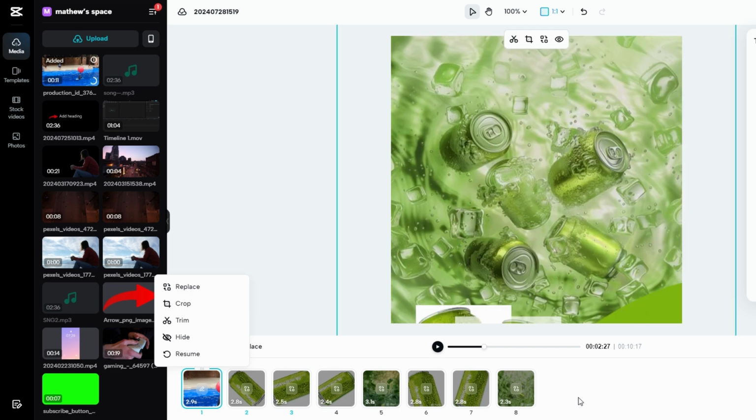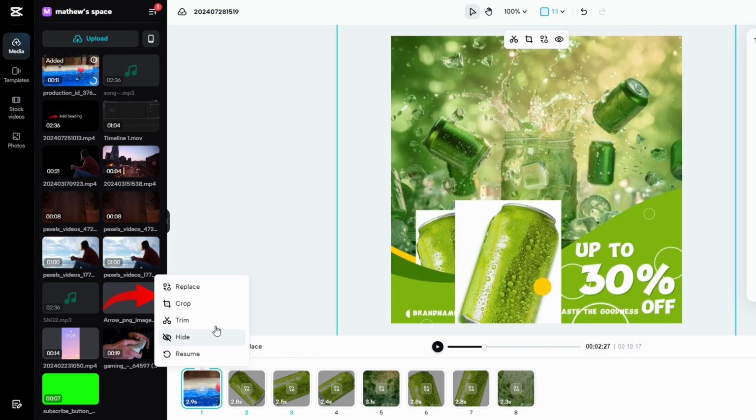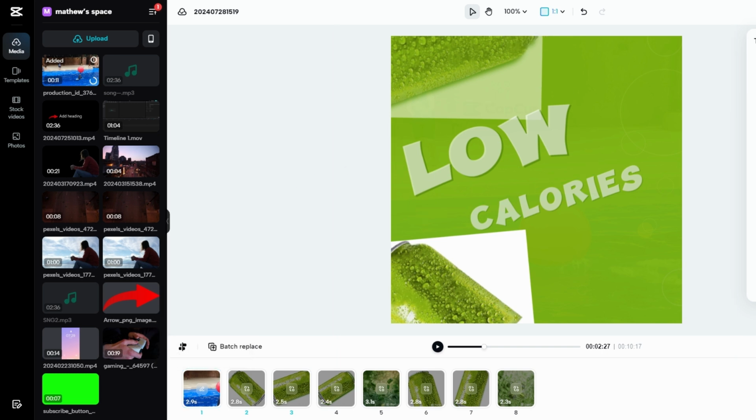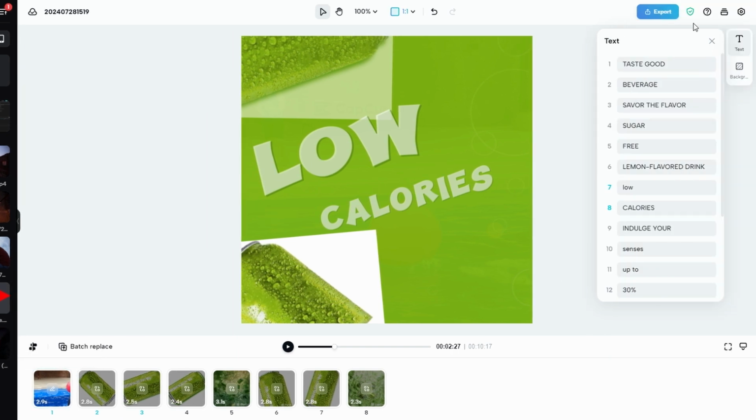Continue replacing other clips as needed by clicking Replace and selecting your desired media. Once you are satisfied with your video, go to the top right corner, click on Export, and your video will be downloaded to your computer, complete with the template used.